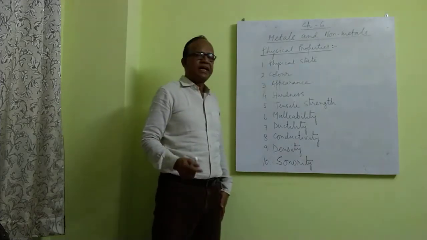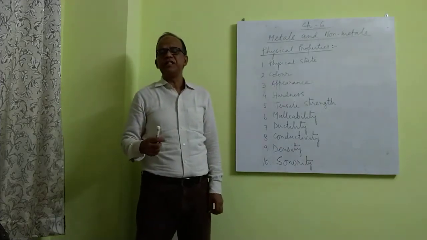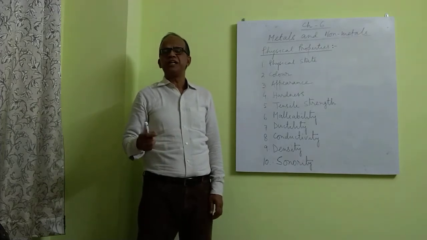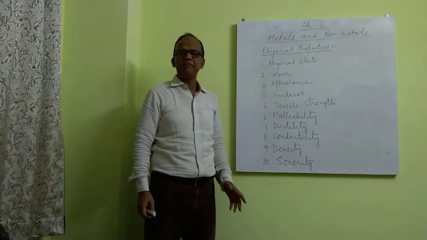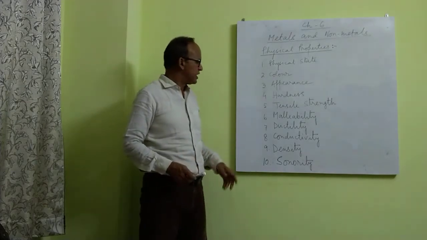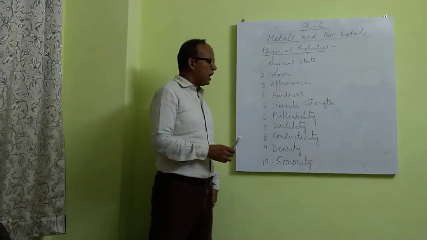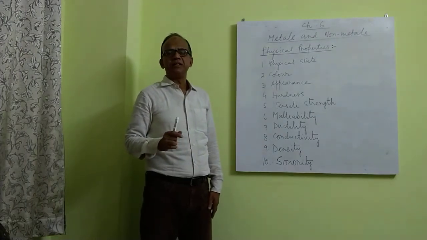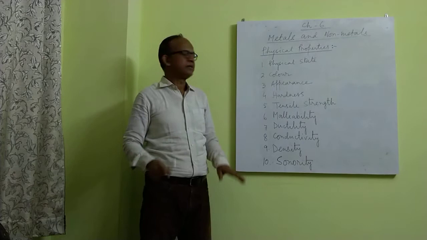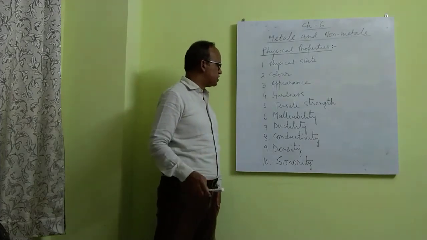Because of this property, metals are used in food packaging, like aluminum is used in food packaging and packaging of medicines. Non-metals are non-malleable. When hit, they break. They do not spread into thin sheets.